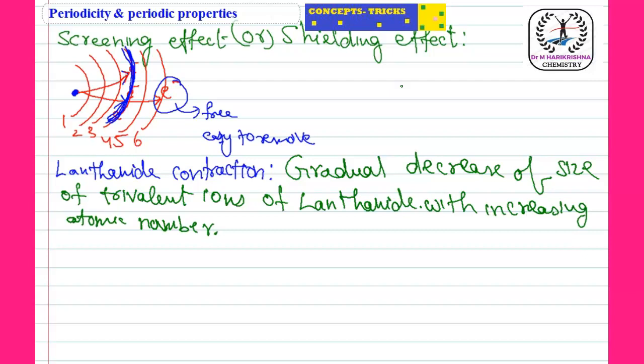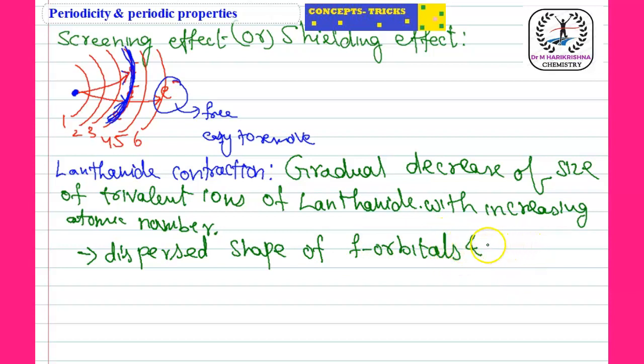So what will happen is due to this lanthanide contraction. Actually, this main lanthanide contraction is due to the poor screening effect, the dispersed shape of the F orbitals.